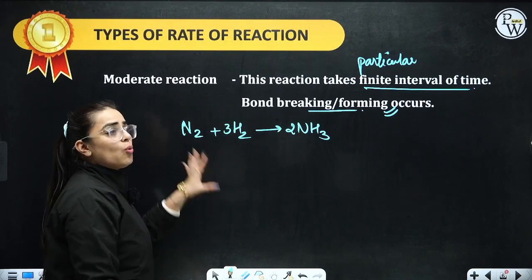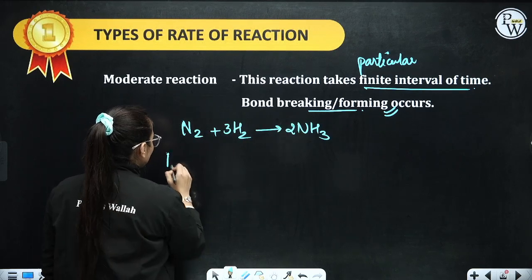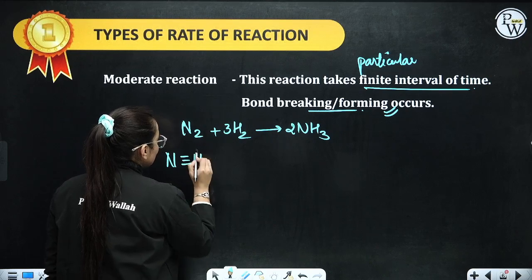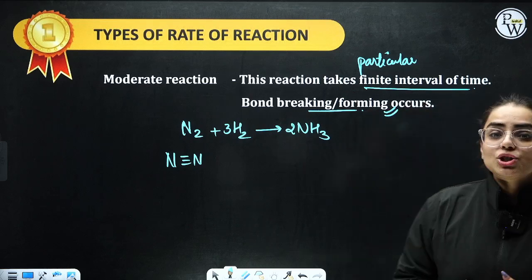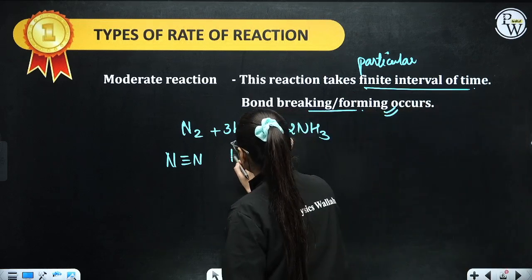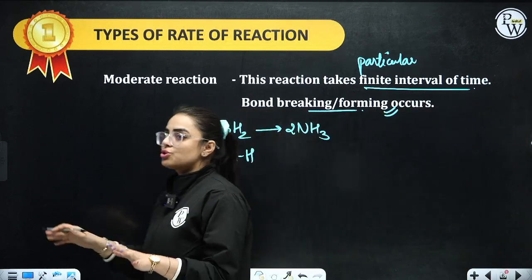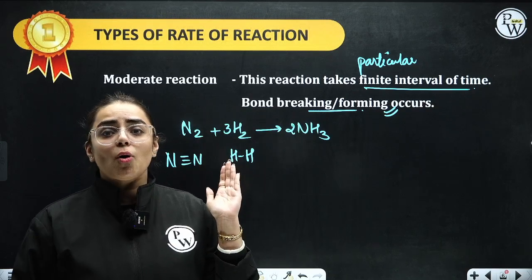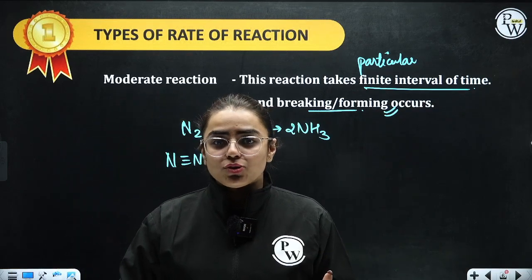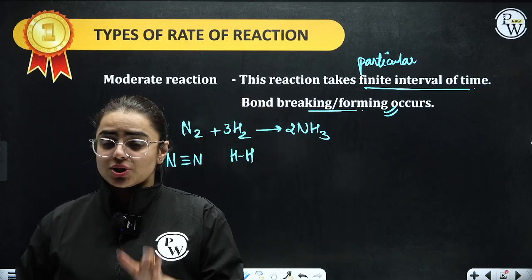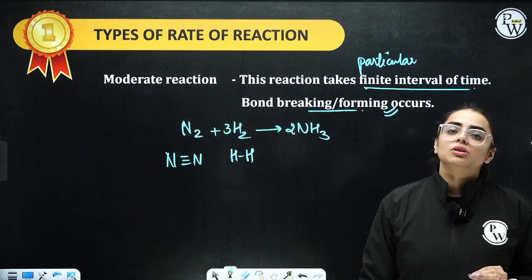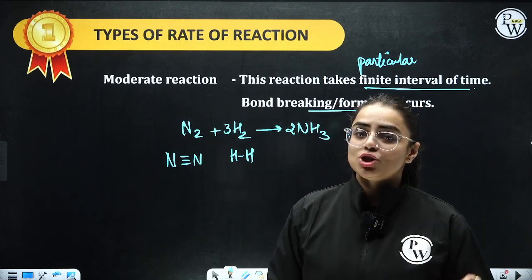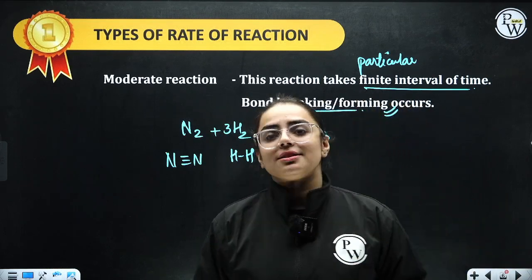Here what actually happens, you do know that nitrogen and nitrogen are formed by a triple bond. They are attached by a triple bond between them. Hydrogen and hydrogen have a single bond between them. And when ammonia is formed, nitrogen and hydrogen are bonded and the bond gets broken between hydrogen and hydrogen, and a new bond is observed between nitrogen and hydrogen. So in this particular case, bond breakage and bond formation do take place. This is an example of a moderate reaction.